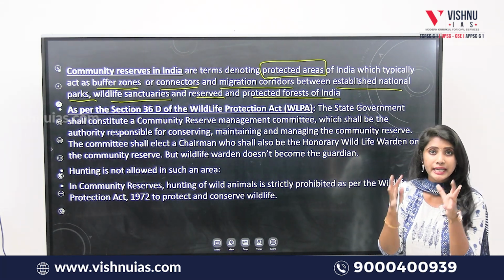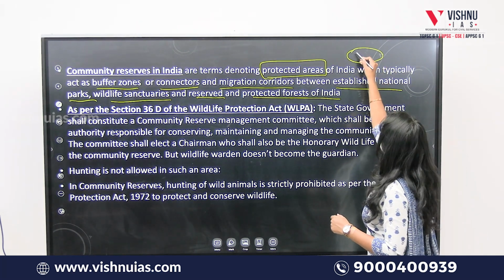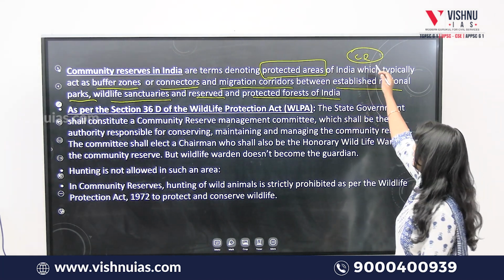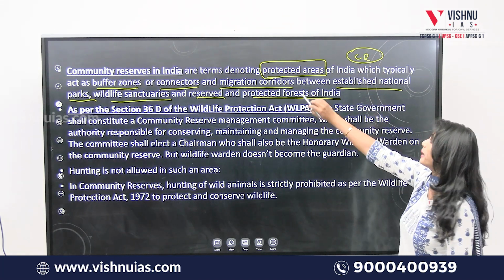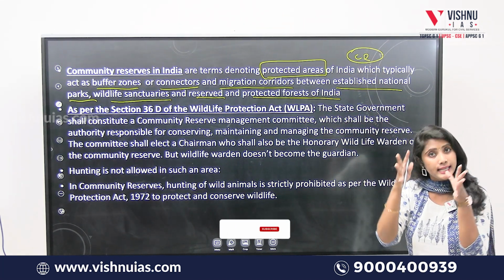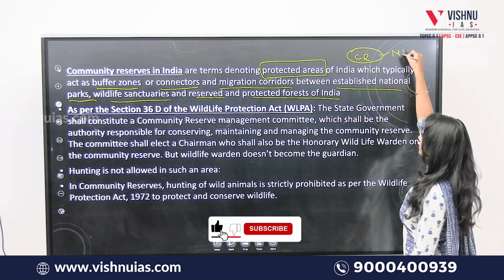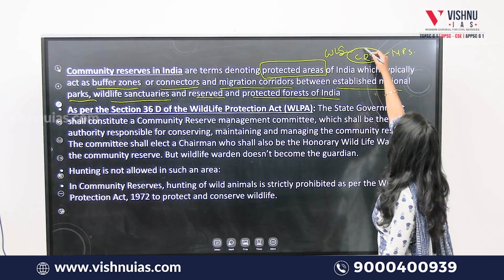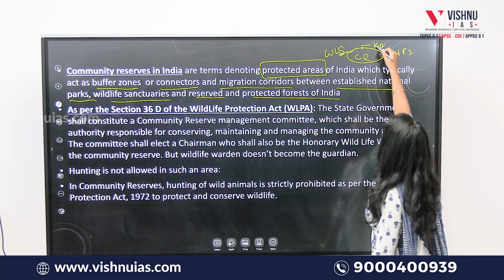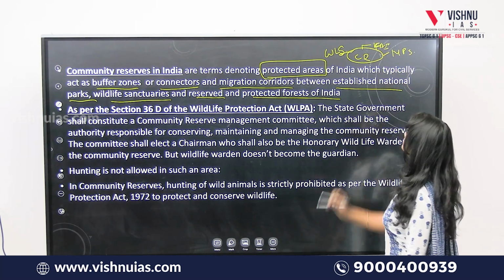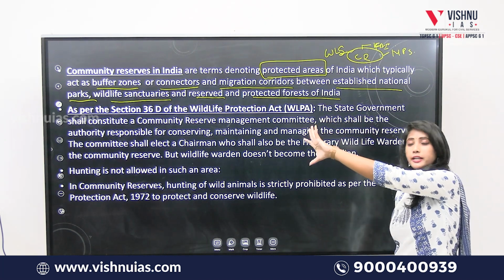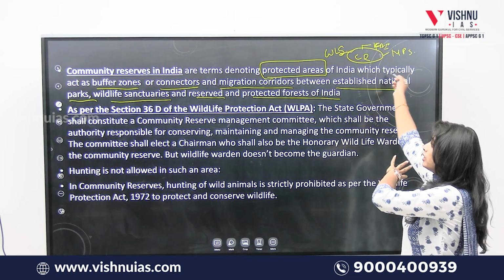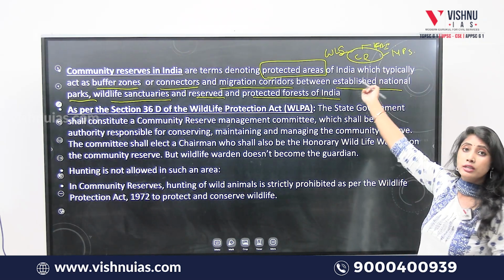They will be acting as intermediate zones for wildlife sanctuaries, forests, reserved areas, and also the national parks of India.